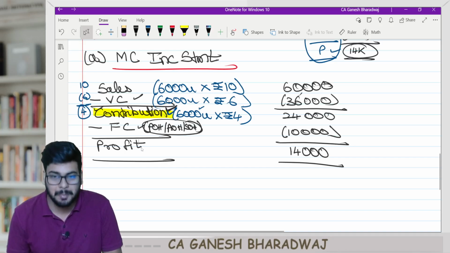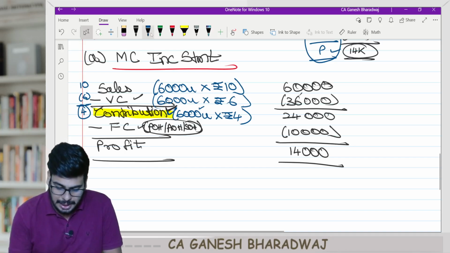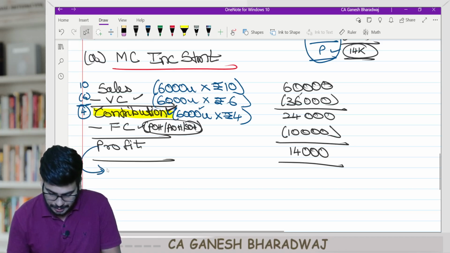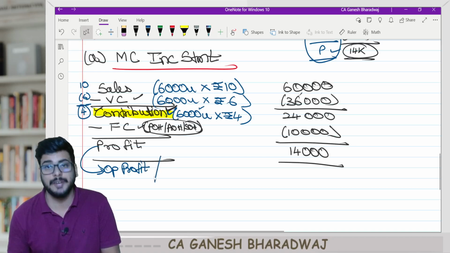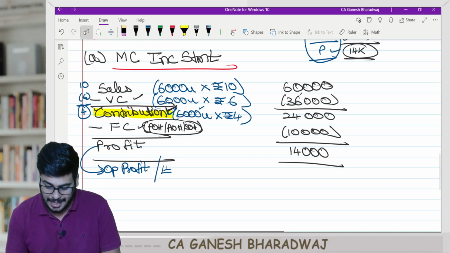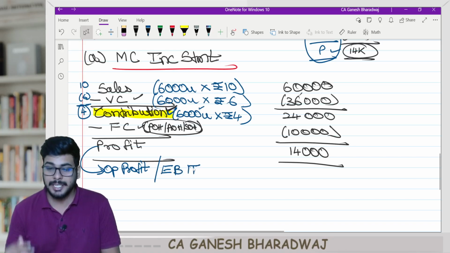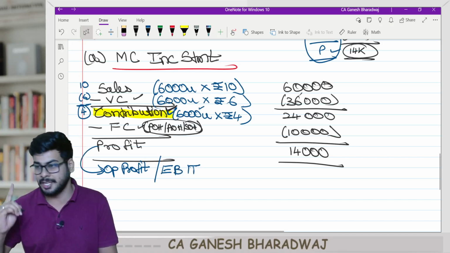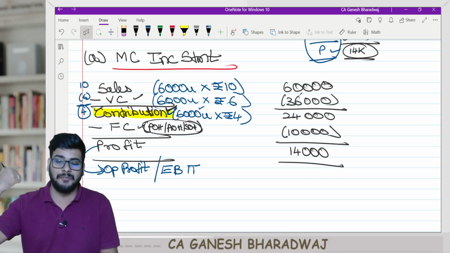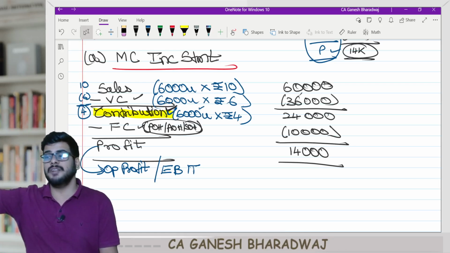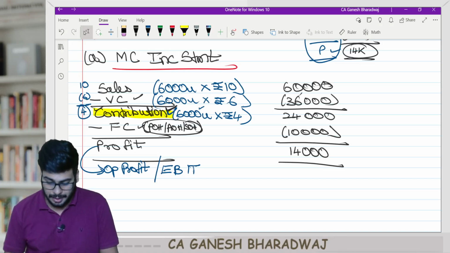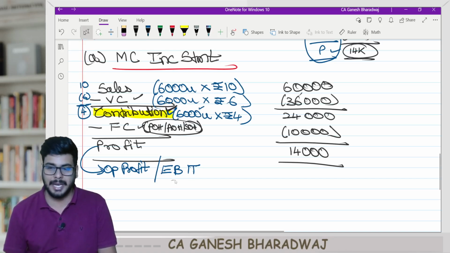That's why whatever profit you arrive at here is actually nothing but operating profit, or to put it in financial terms, I will call this EBIT, earnings before interest and tax. Are you clear with this, guys? Earnings before interest and tax. If you see in financial management, we would have learnt FM starts from EBIT.